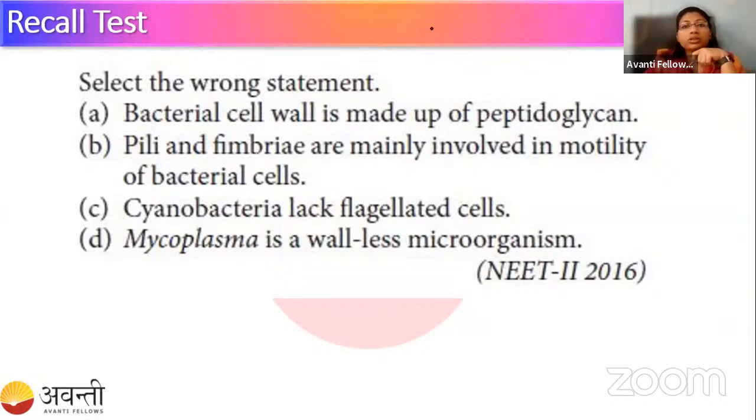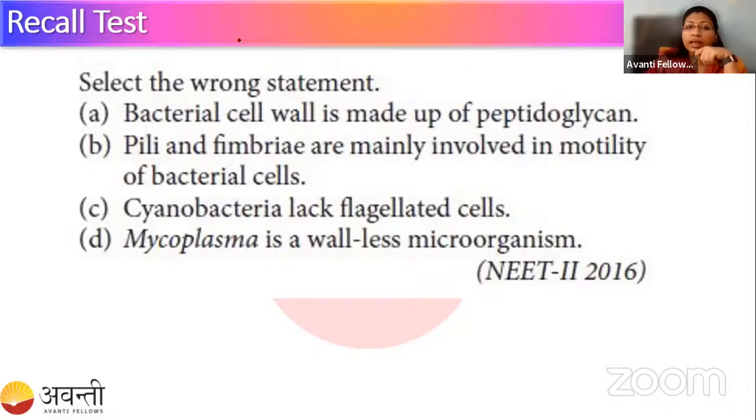Your 30 seconds has already started. Within 30 seconds, this poll will end. You have to find out the wrong statement among the given statements. One is saying bacterial cell wall is made up of peptidoglycan.